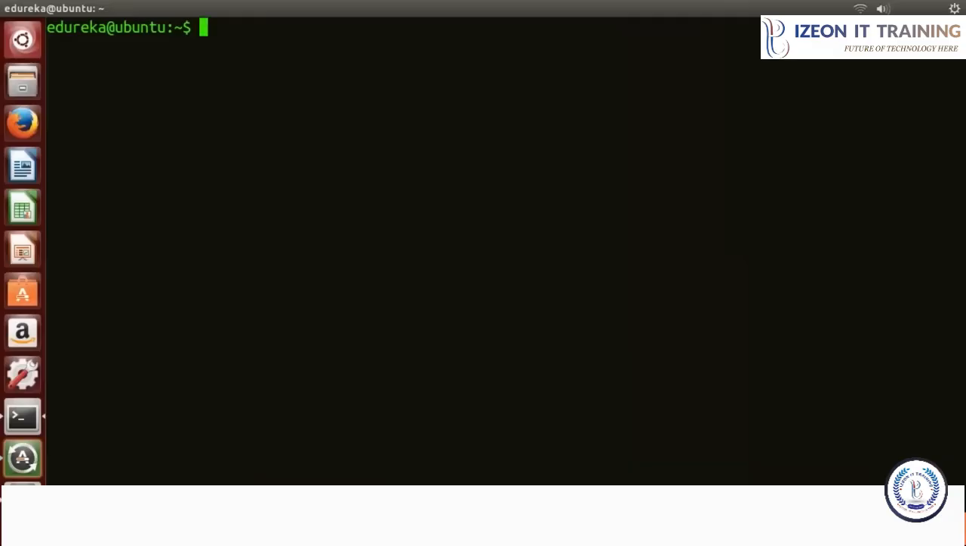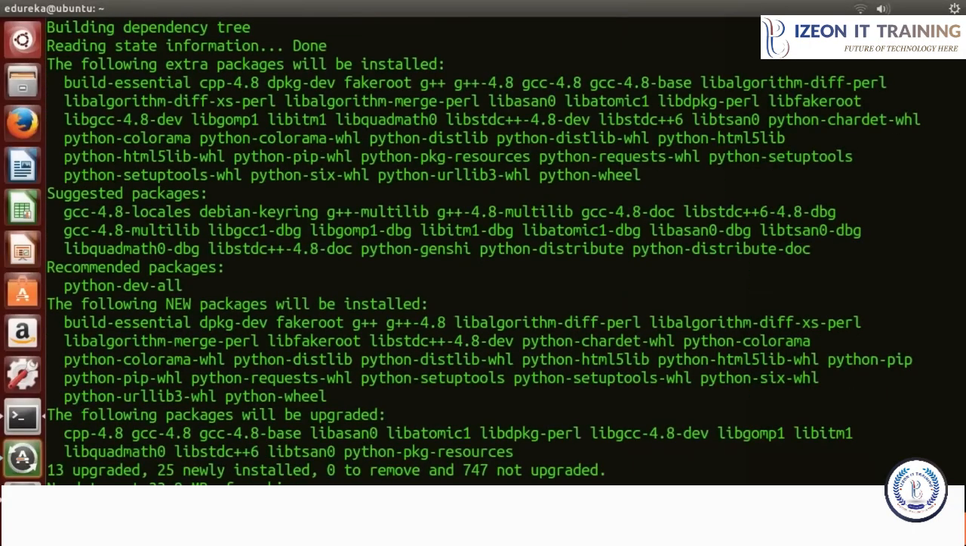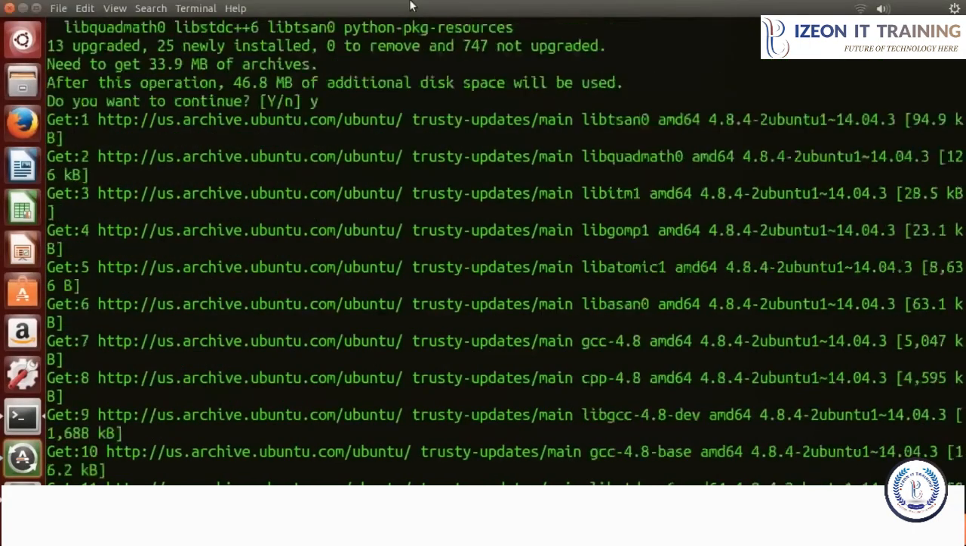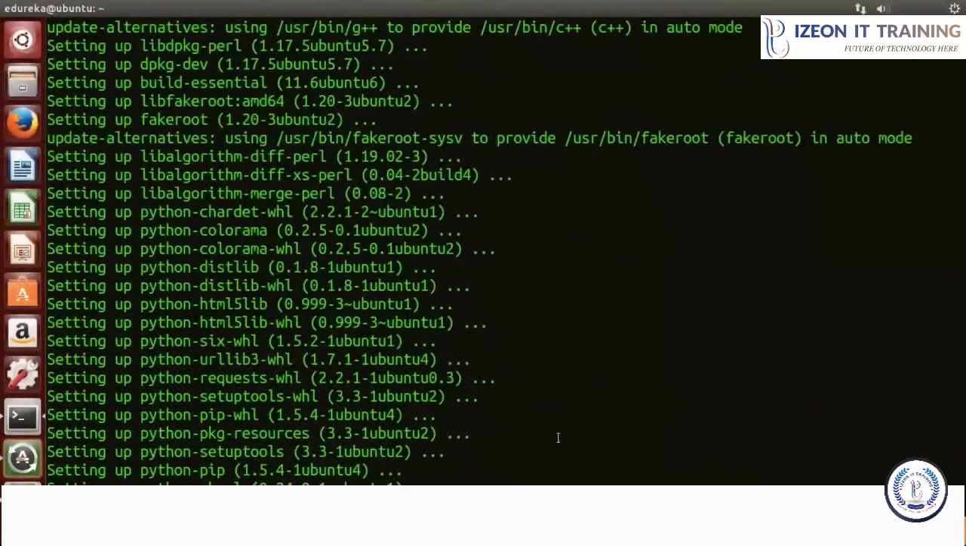So this is my Ubuntu box. First I need to install Docker Compose here. But before that I need Python pip. So for that I'll type sudo apt-get install python-pip, and here we go. So it is done now.